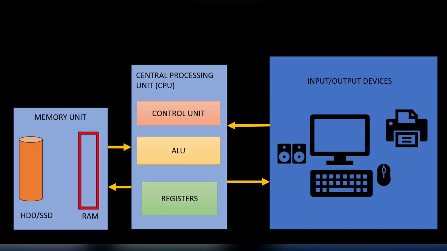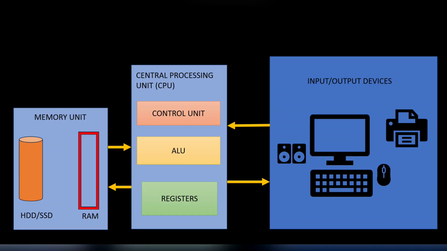This control unit is inside the central processing unit. The central processing unit also consists of the ALU, or the arithmetic and logic unit. It is where the actual computation happens. It performs arithmetic operations like addition and subtraction, as well as logical operations like comparisons. Finally, we have the output unit. The input-output units are shown together in this picture. The output unit sends the processed results back to the user, such as displaying output on the screen or saving results to a file, all those things.